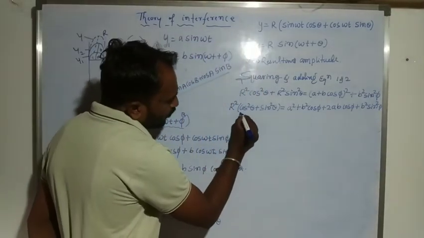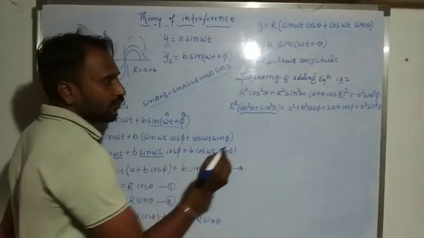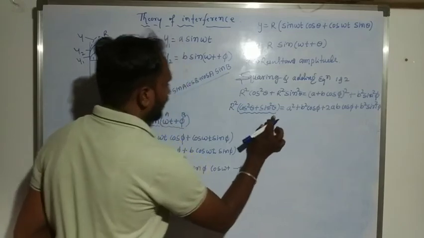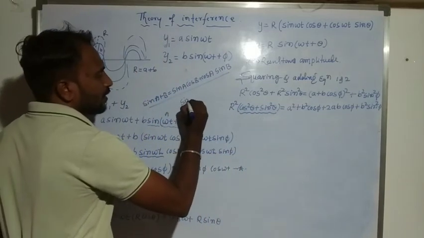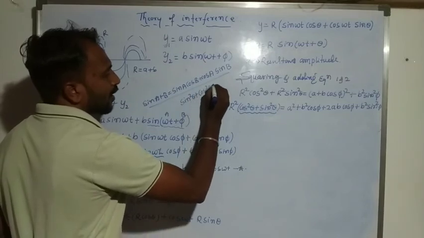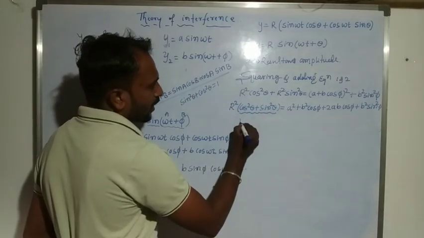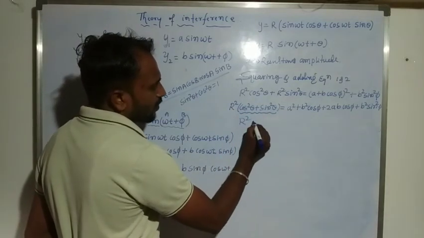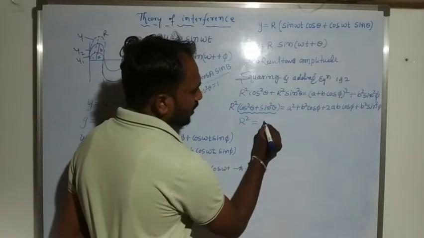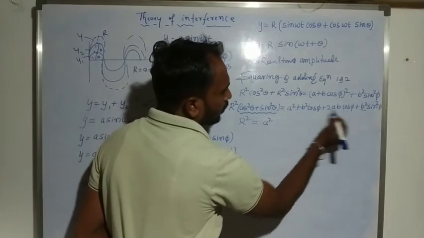Here sin square theta plus cos square theta is equal to 1. So cos square theta plus sin square theta has value 1, and 1 into r square means r square. Here first we keep a square as it is and take b square common.